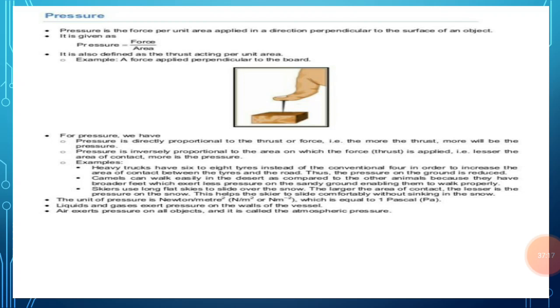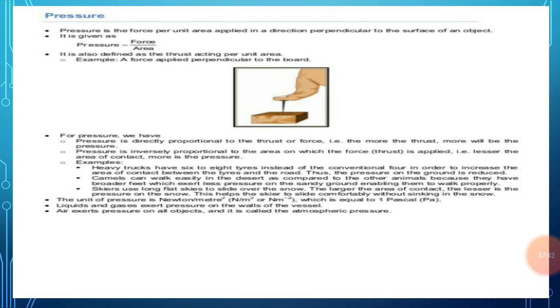On the other hand, if the school bag has a strap made up of thin string, then the weight of the school bag will fall over a small area of the shoulder, and this will produce a large pressure on the shoulder of a child, and it will become very painful to carry the heavy school bag. So this example shows that with increase in area, the pressure decreases, and with decrease in area, the pressure increases.